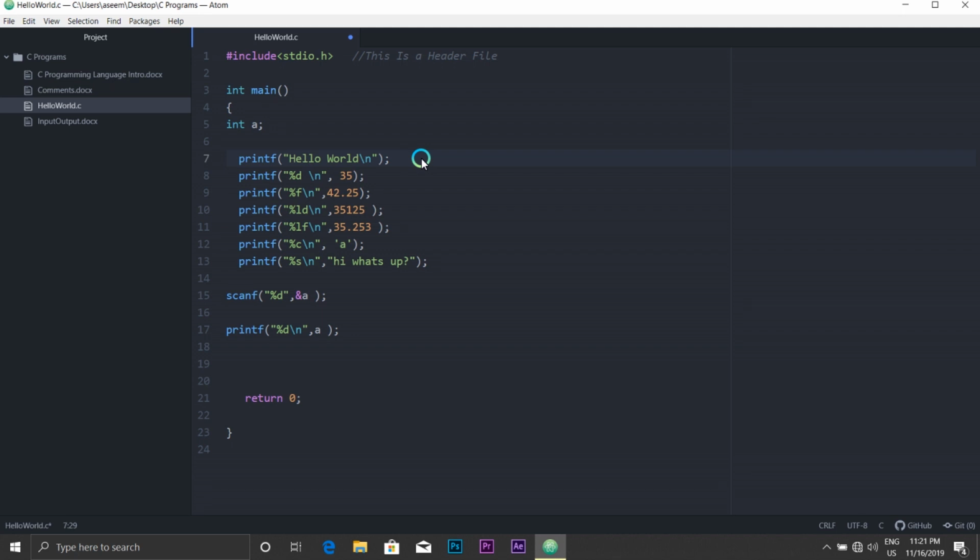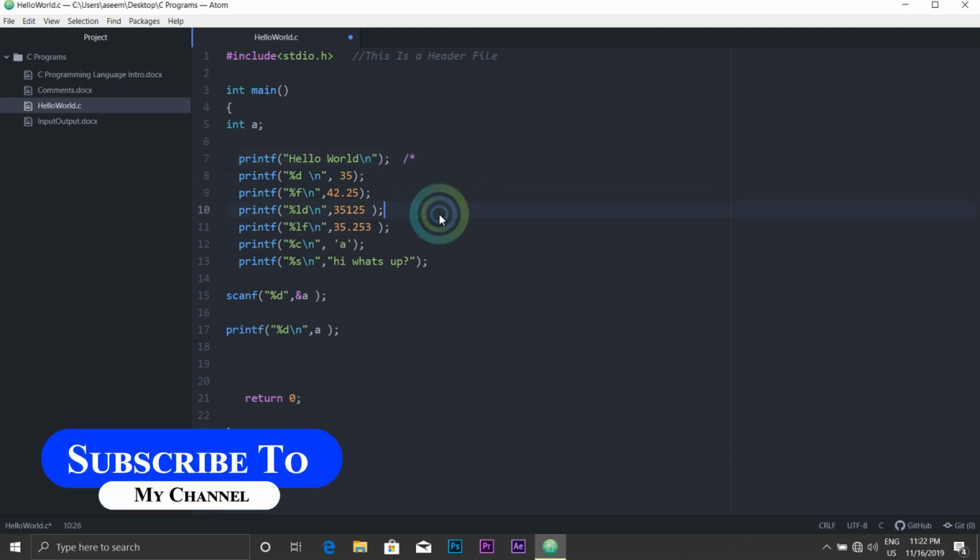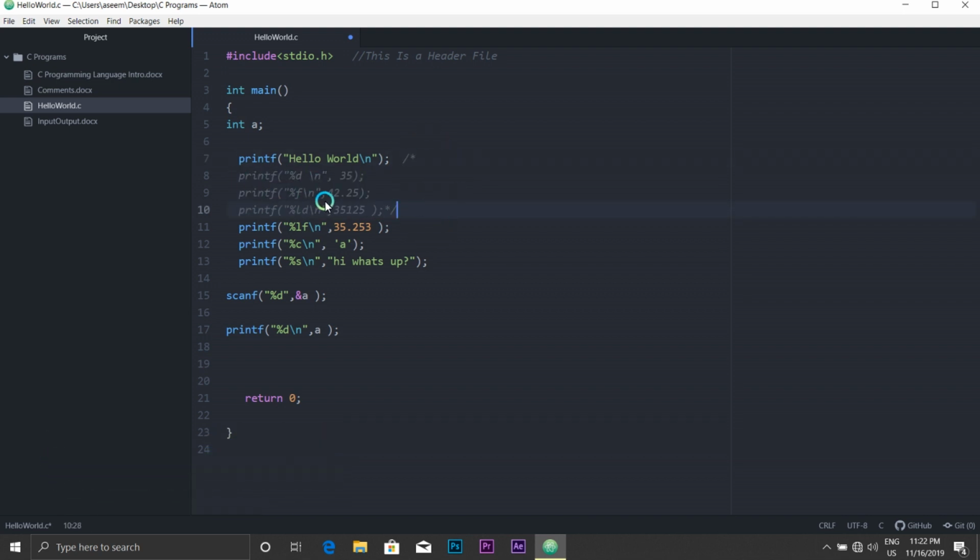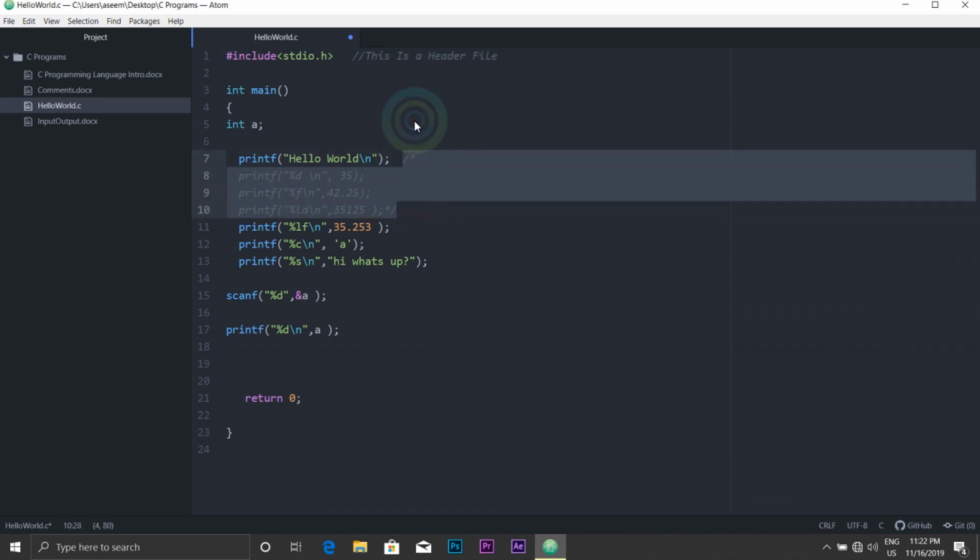Let me show you what a multi-line comment is. For multi-line comments, the procedure is slash, star, star and slash. It is not called star, for your information. Actually I just said that because most people say it. It is called an asterisk. Whatever comes between this is treated as a comment. If you can see, whatever comes between slash asterisk and asterisk slash is treated as a comment. So there are two examples: a single line comment and a multi-line comment.